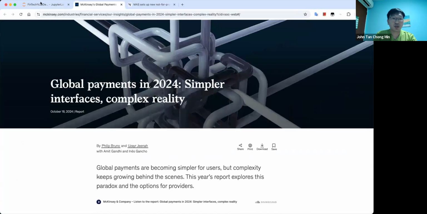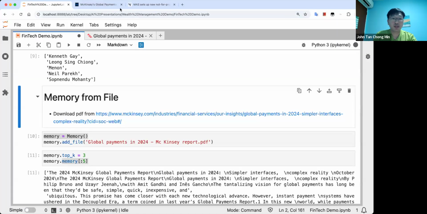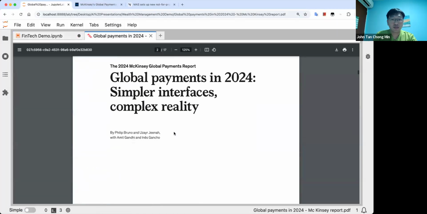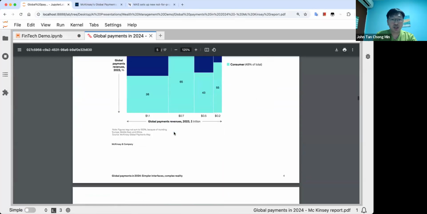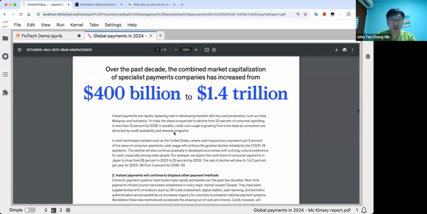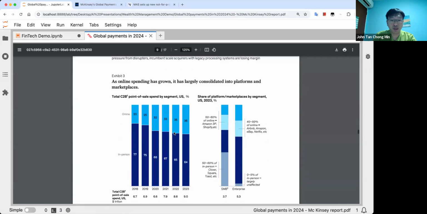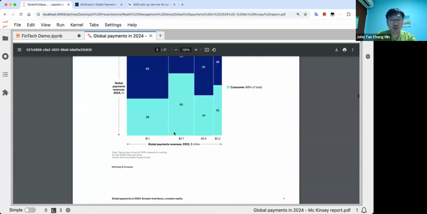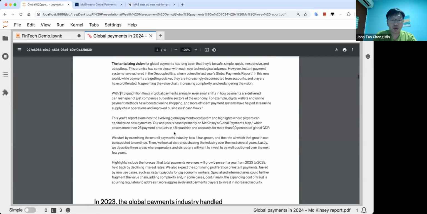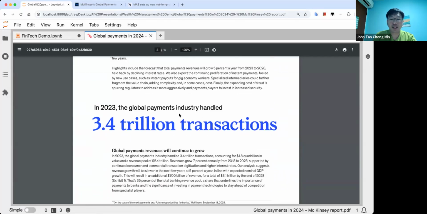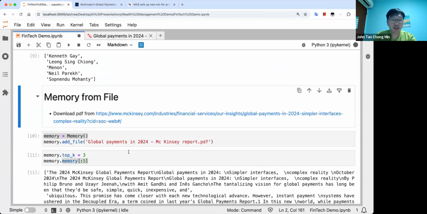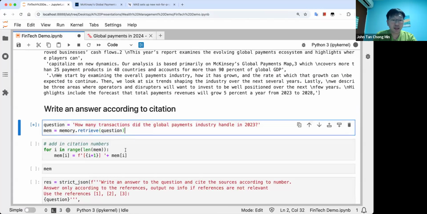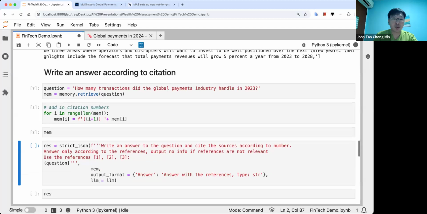So this PDF here, once you look at it, has a lot of pages, like 17 pages, and the answer for this question is, I think it's 3.2%, 3.4%, I think. Yeah, I can't remember which page it was from. Here we go. Yeah, 3.4 million transactions. So let's just run this and see whether it can answer the question.